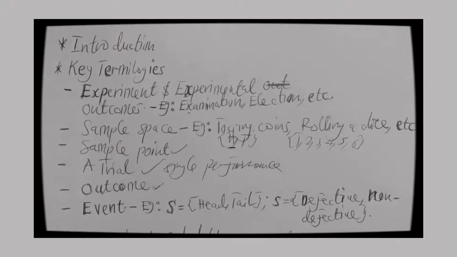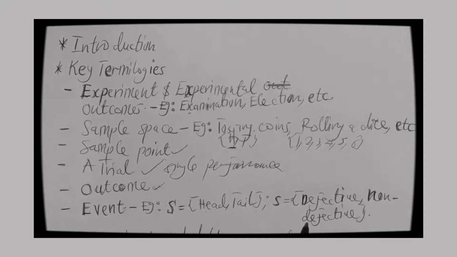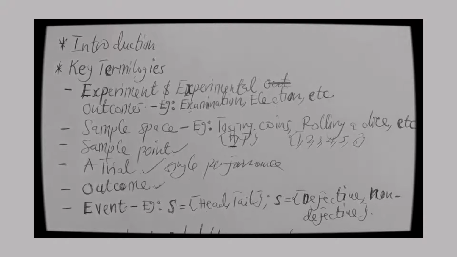For example, if I want to do an inspection of my machine, then I check it is either a part of the machine will be defective, or it will be non-defective. And when I record the two, that is what we call an event. So it is either there will be a defective or non-defective part of my machines when I inspect the parts.